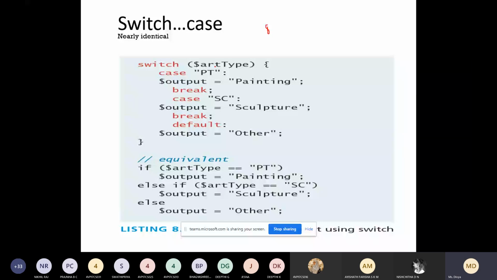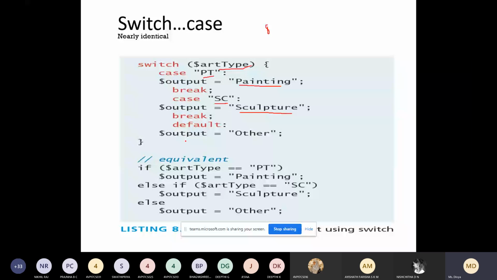Here we have a variable art type. We check whether it is equal to PT. If it is, assign the variable output the value painting, then break. Or you check whether it is equal to SC. If it is SC, display that it is a sculpture, then break. Or you have a default case here, where you assign the variable output with others.